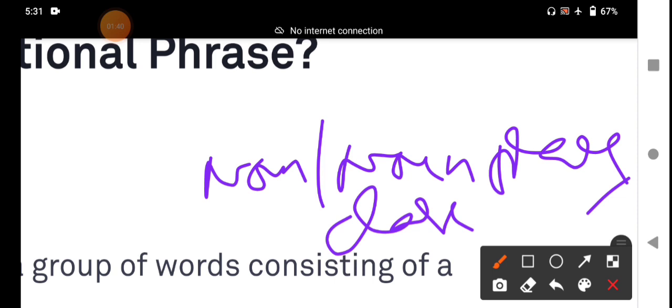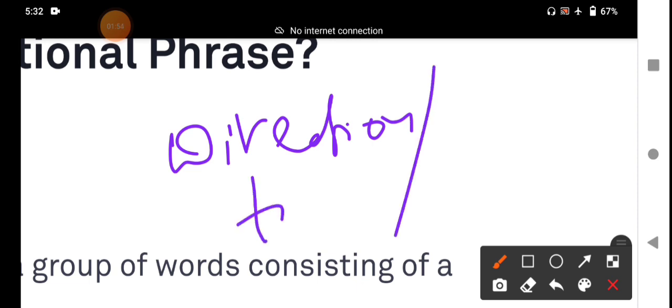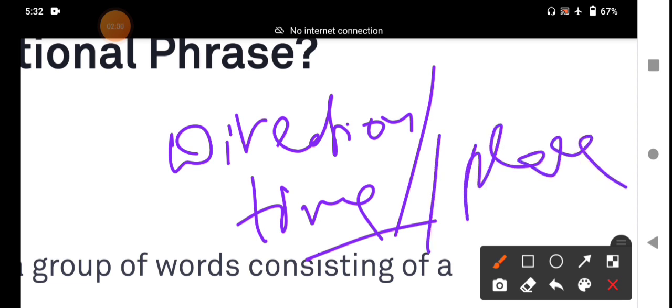And the preposition shows a direction in a sentence. It shows the time, it shows the place, the location, and spatial relationship to introduce an object.